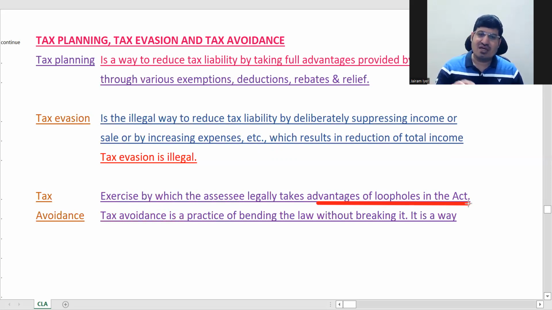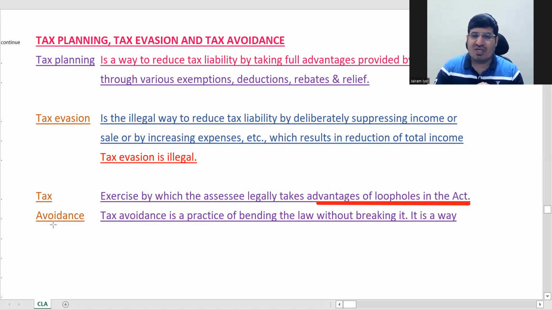In many cases, many things which are written, they are ambiguous. You cannot end up with a certain meaning of it. Then many people know that if I do this, then the law doesn't have anything particular to catch me. So if you know the law very well, only then you can go ahead with tax avoidance, or maybe your CA or someone is helping you with it.